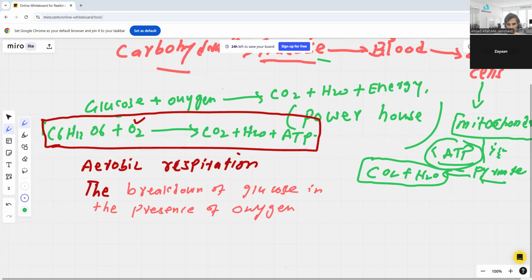As you can understand here, energy is vital for everything that goes on. Whatever is going on in your body, whatever processes are taking place in your body, all need energy, right? So aerobic respiration is an exothermic reaction.